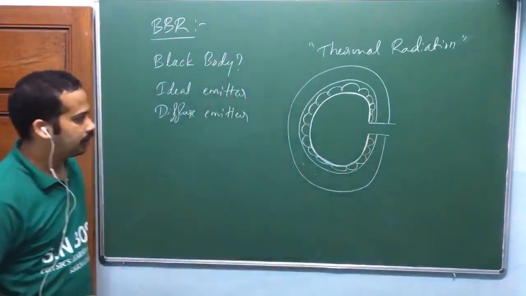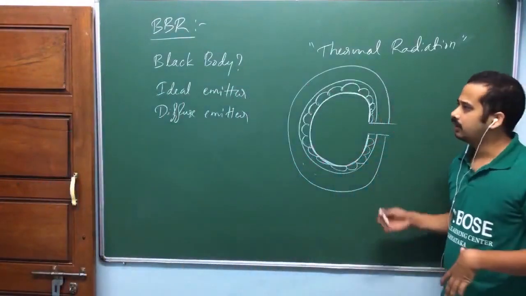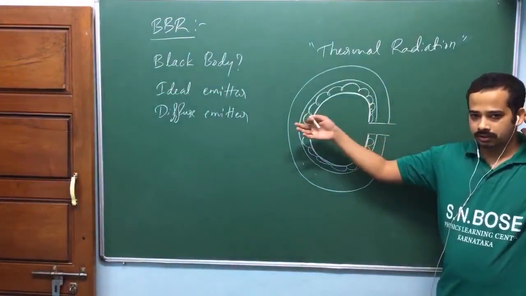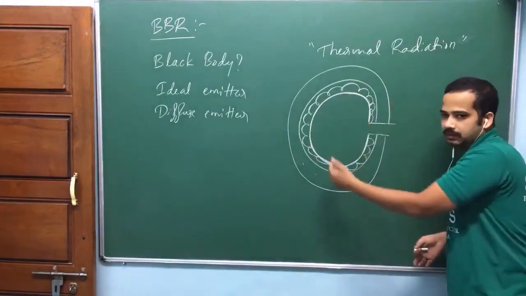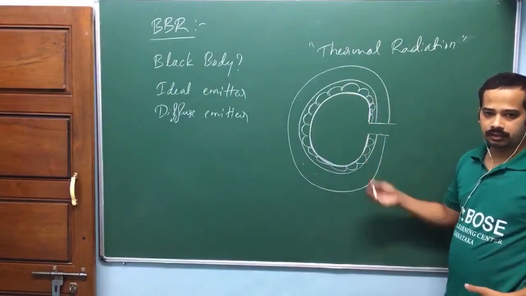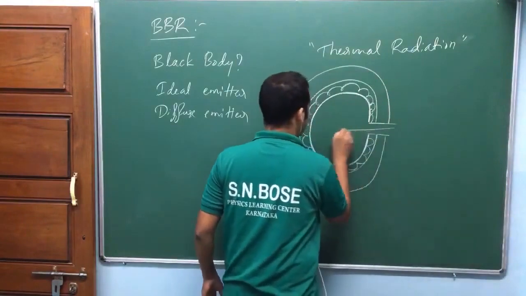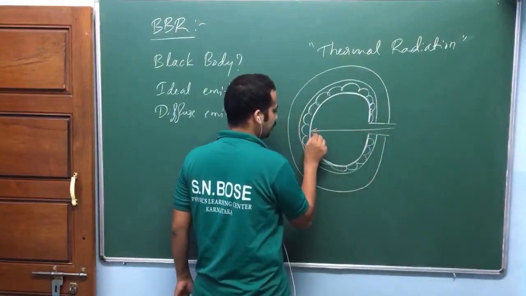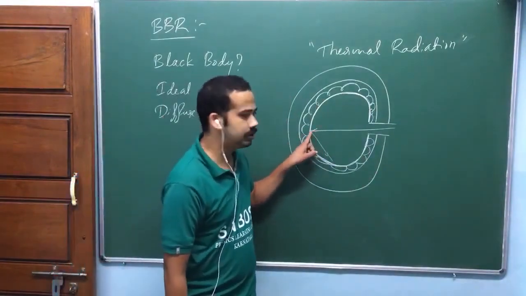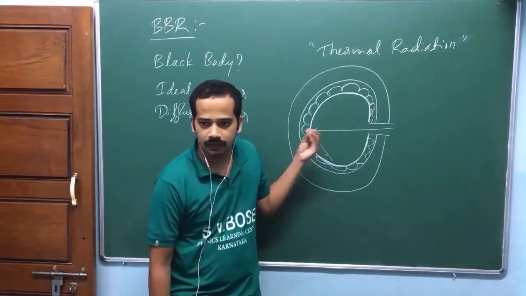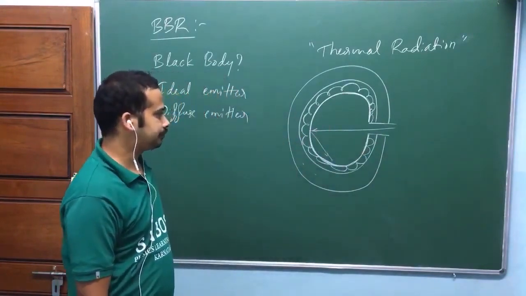Now look at here. You may define a black body this way: whatever radiation is incident on this, it will not come out at all. It will be absorbed. It will have multiple reflections inside, and so it will be absorbed completely. Suppose any light is incident here, it may go here. Even though in the first incidence it reflects a little bit, it will be absorbed there only, after multiple reflections.